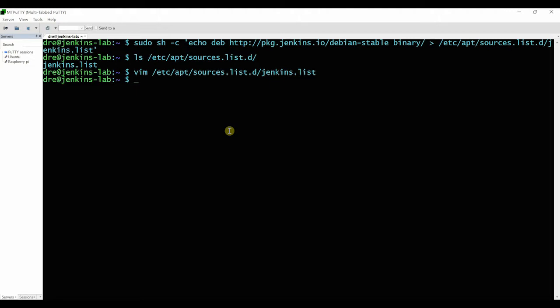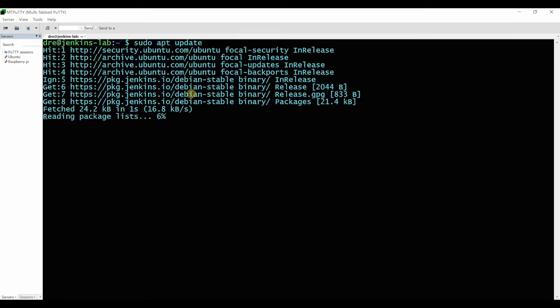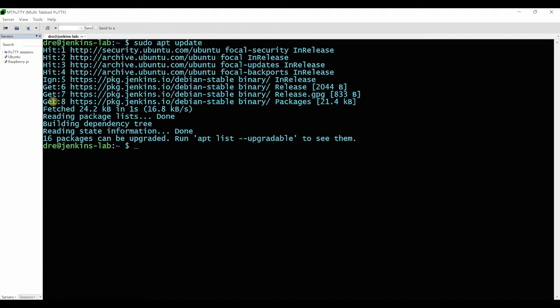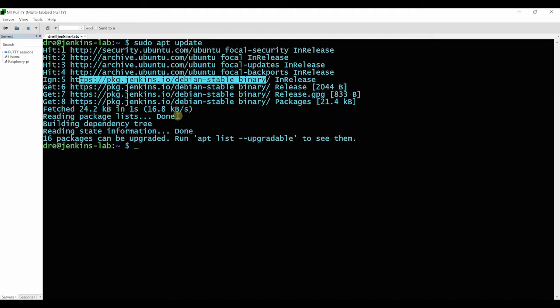Next up, we now need to pull the information from apt to update the repos with the new list. So again, I'll just clear this. So sudo apt update. It's now getting the new repos, because before it was just Ubuntu. It's basically pulling that information and all the packages available.